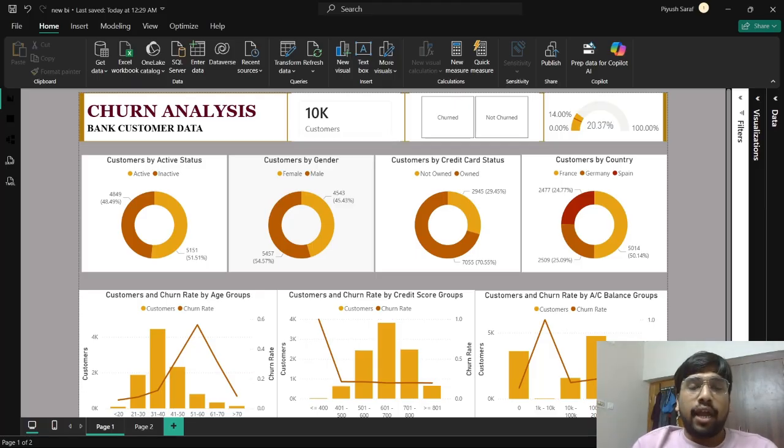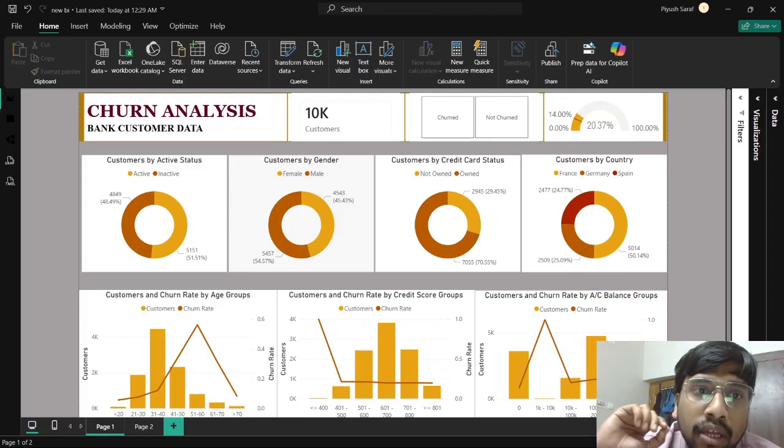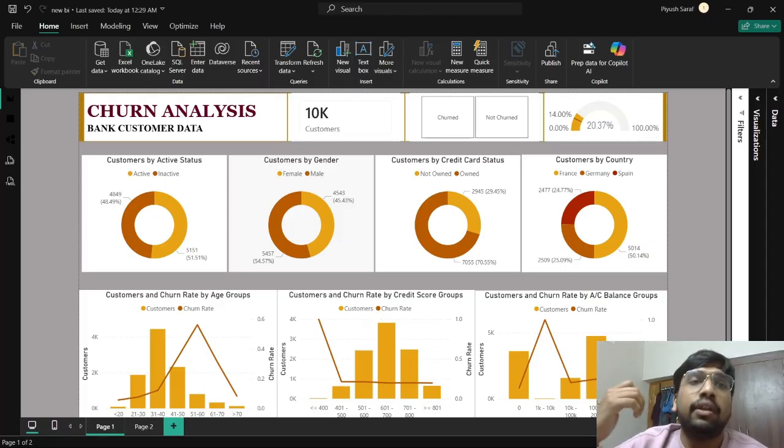For this particular bank, the average churn rate might be different. Okay, and now, this churn rate of 20.37% is actually really high. If you think about the reasons, okay, before going into the analysis, I want you to think as a bank, as a banker, as a manager of your closest branch of a bank.